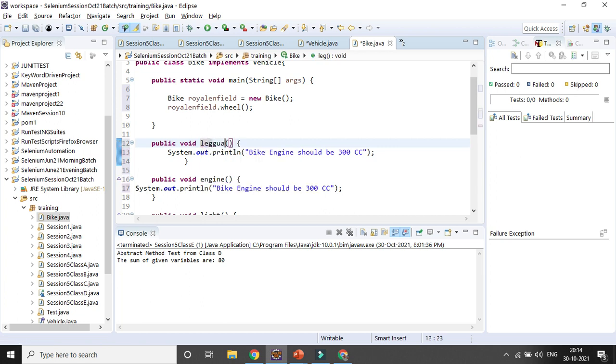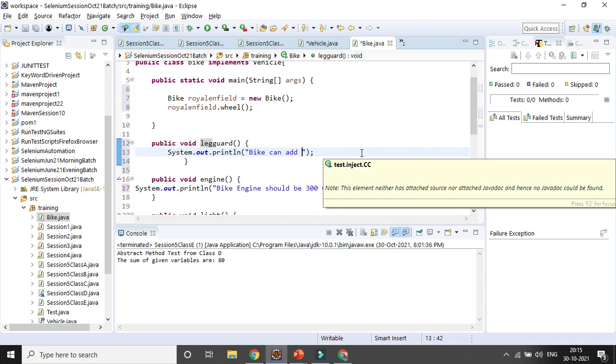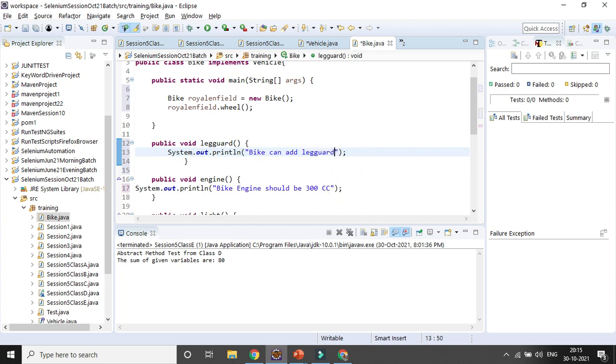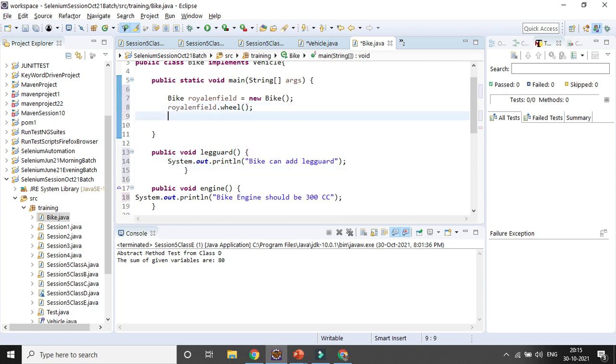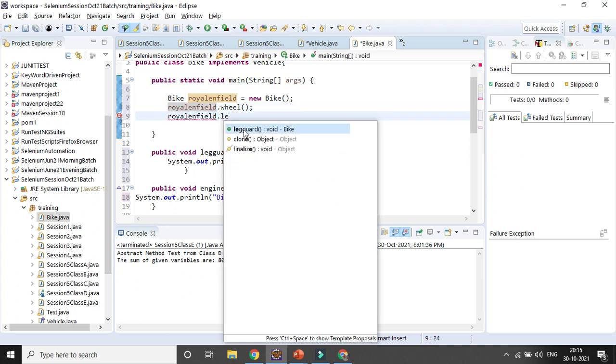Bike engine, bike can add leg guard. Okay, that's fine. Now if you want to call that one, you can also call that one. That is the difference, that is the beauty of interface and abstraction and the class.